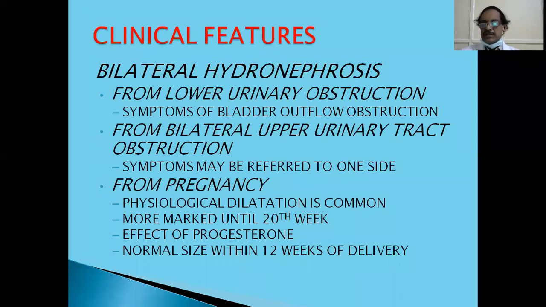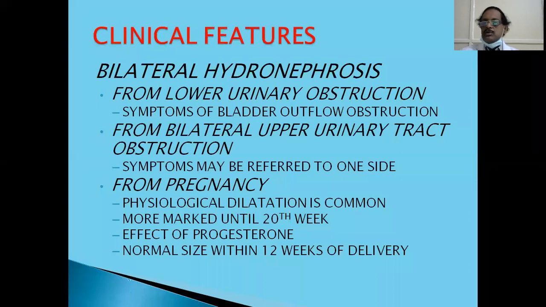So what are the clinical features? As I said, clinical features can be silent. There may not be any specific symptomatology. There is no specific symptomatology for this hydronephrosis. If it is due to a lower tract obstruction and bilateral hydronephrosis, we find bladder outlet symptoms like hesitancy, difficulty to pass urine, frequency, and on examination, you find a distended bladder. That's what is important. In bilateral hydronephrosis, you find a distended bladder if it is a lower tract obstruction.